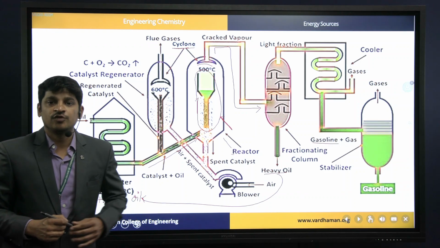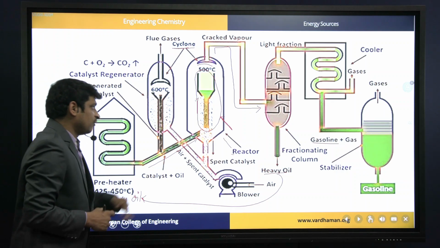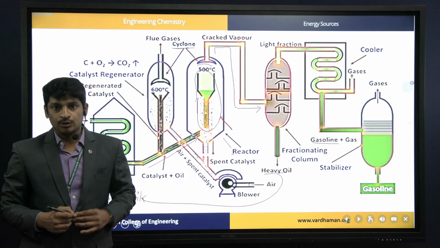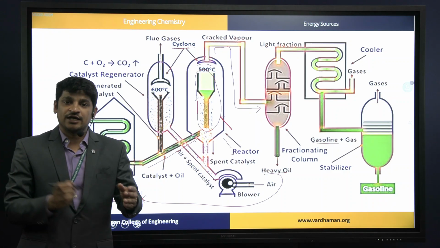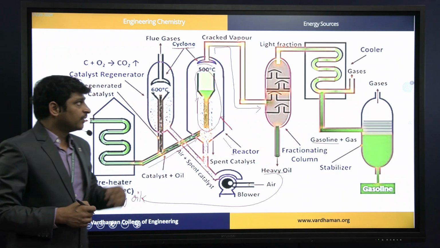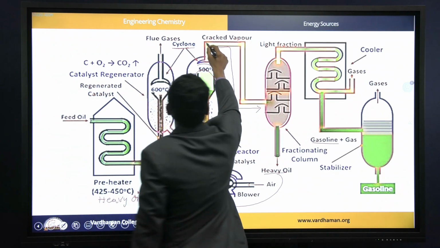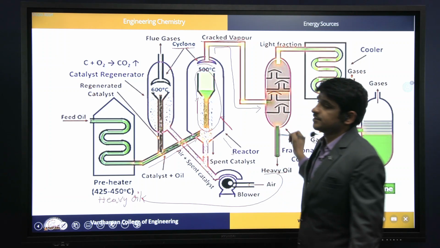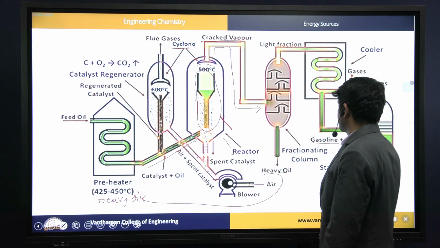So by taking this fluid bed catalytic cracking, you will find maximum mixing of catalyst and heavy oil, by which a greater, higher degree of cracking will happen. Thereby you will get a maximum percentage of cracked vapors, which are then passed into the fractional distillation tower, by which different fractions can be extracted.